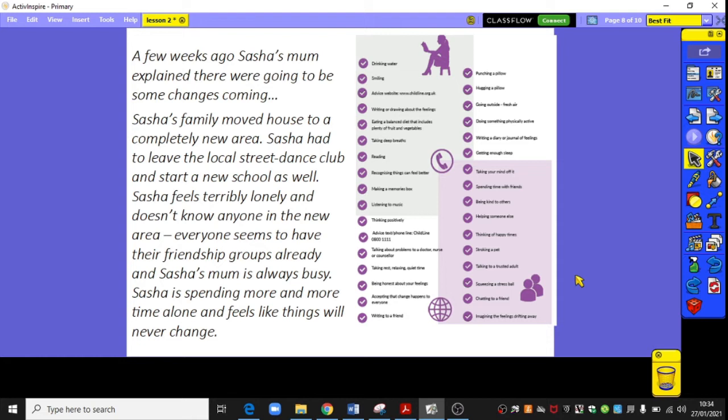Okay, so you may have suggested that she keeps a diary of her feelings. Perhaps you've put down that she needs to be talking to her mum about how she feels, perhaps talking to a teacher. Another suggestion you might have made is joining a school club to make some new friends, going for a walk in the new area, and just thinking positively about the future and remembering that this feeling will pass eventually, and over time will get better. So those are some of the suggestions you might have thought through. That's what I was thinking I'd give as advice to Sasha at this current point. You might have others as well.